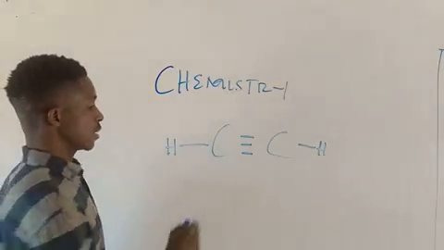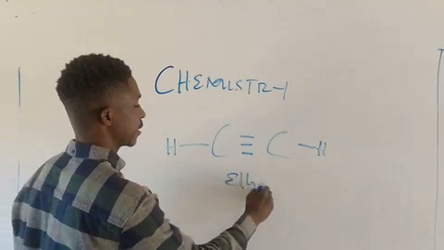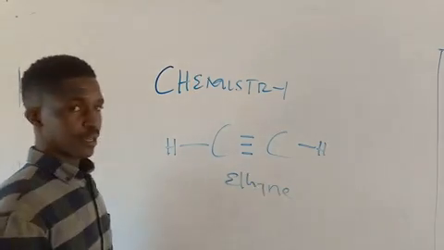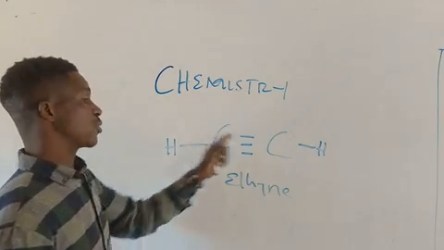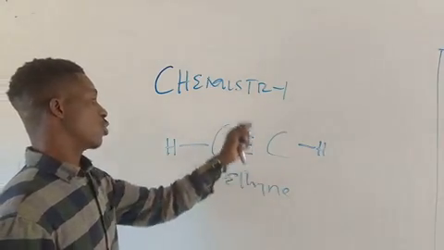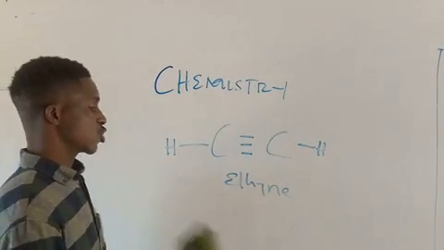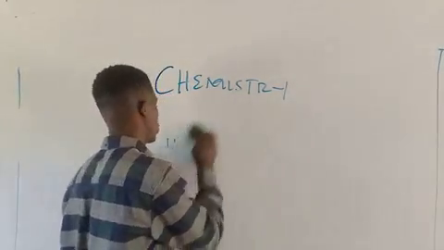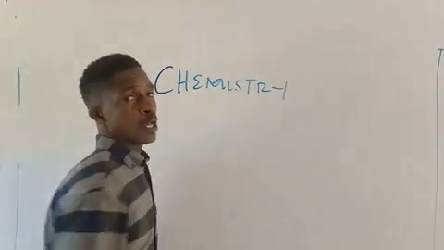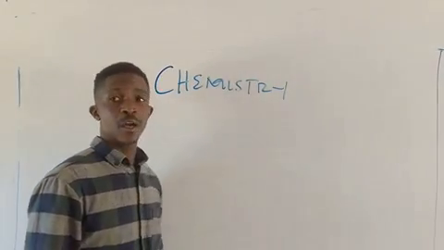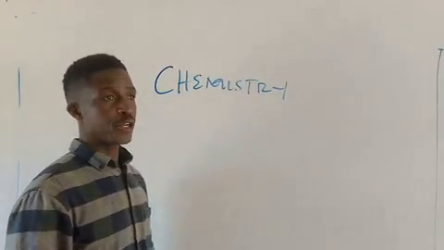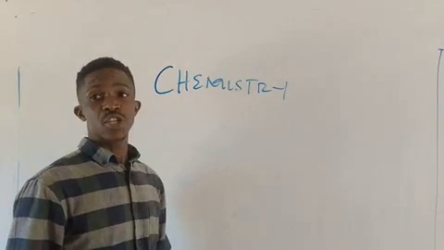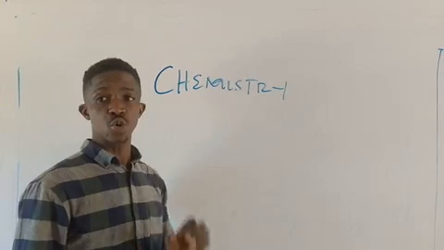So I can call this one ethyne. Can you see? Carbon is bonded with a triple bond to another carbon, or a single bond or double bond. With these reasons, you can have numerous organic compounds. Very important, note that.